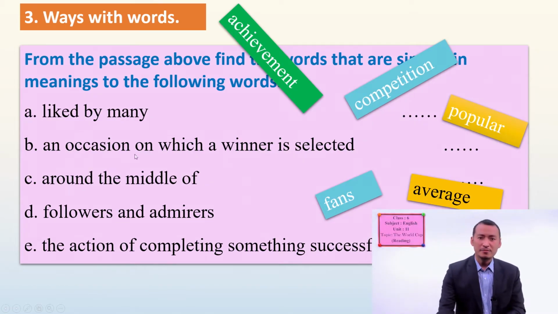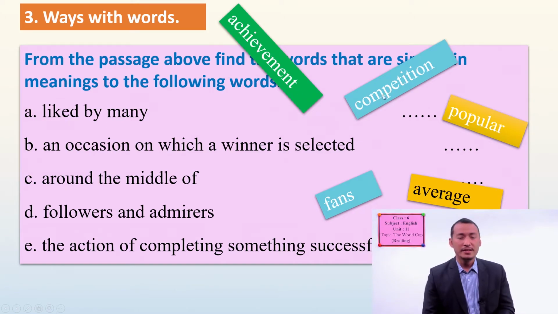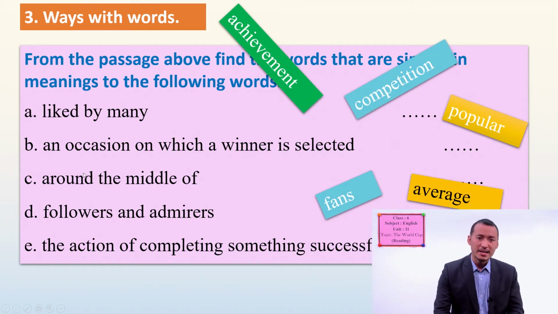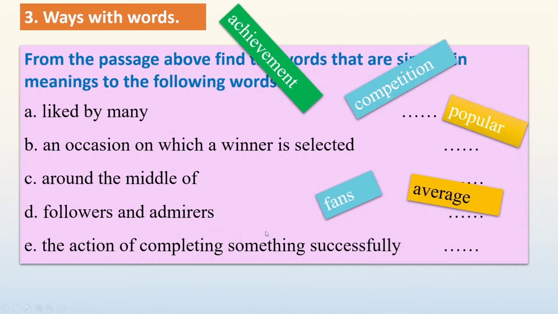An occasion on which a winner is selected. In which occasion? There is the competition, right? Yes, you are correct. Around the middle of, as we have discussed, it is average. Followers and admirers. Fans. The action of completing something successfully means achievement.